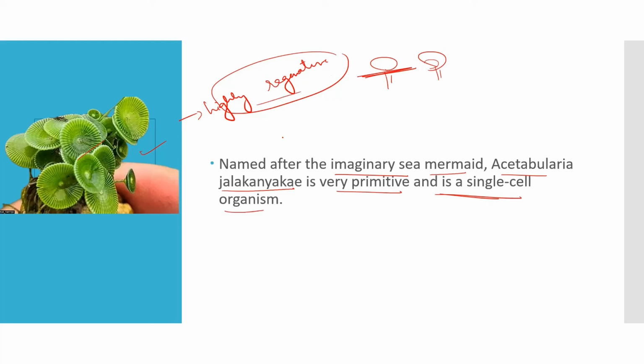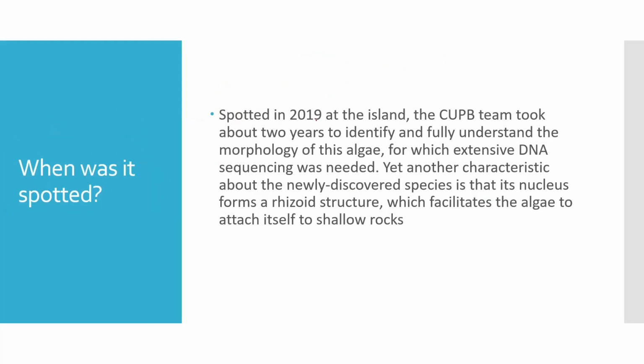So when was it spotted? It was spotted in 2019 at the island, and it took 2 years to identify and fully understand the morphology of this algae, for which extensive DNA sequencing was needed. So though it was found in 2019, it took completely 2 years for them to identify this species. And in this newly discovered species, the nucleus forms a rhizoid structure.